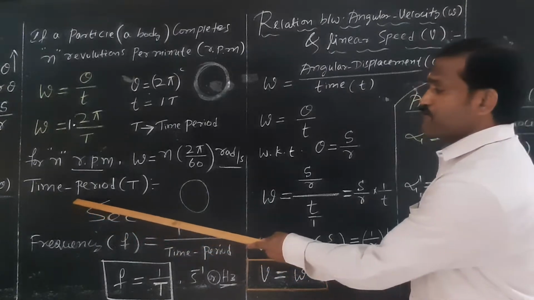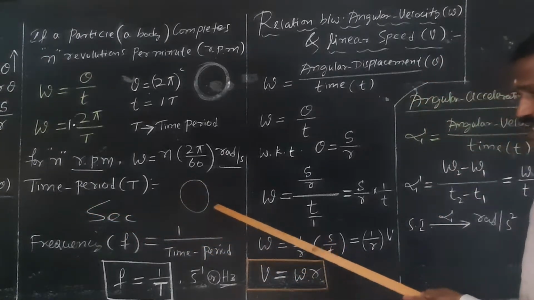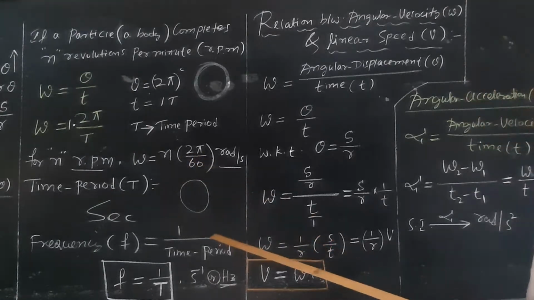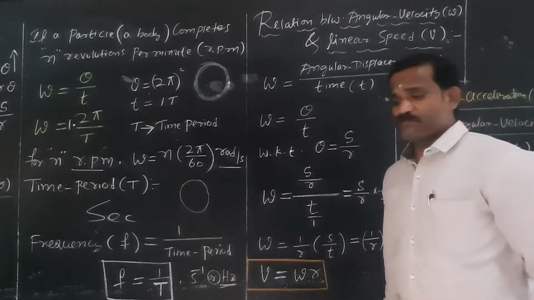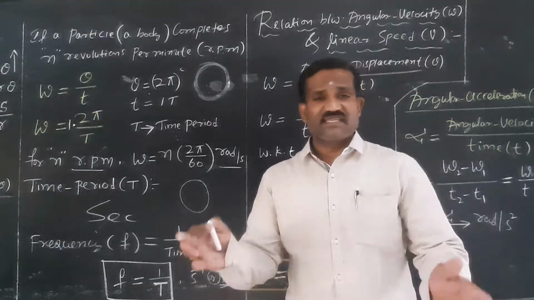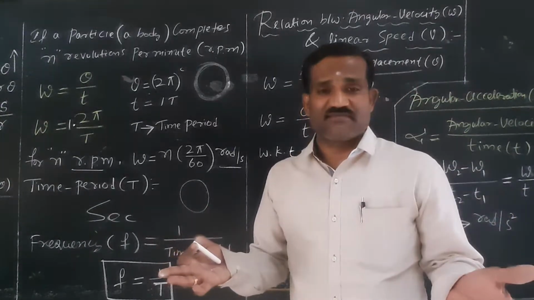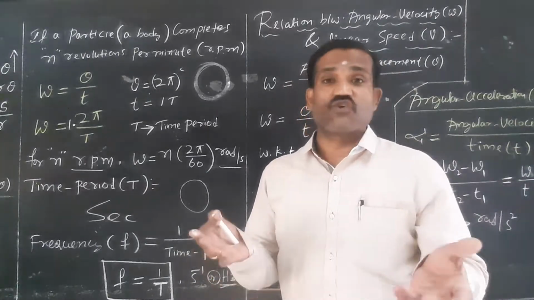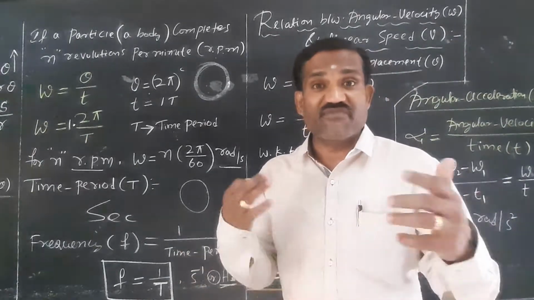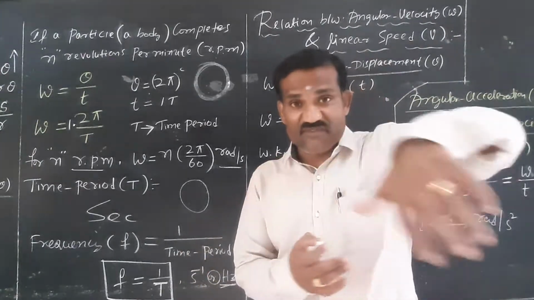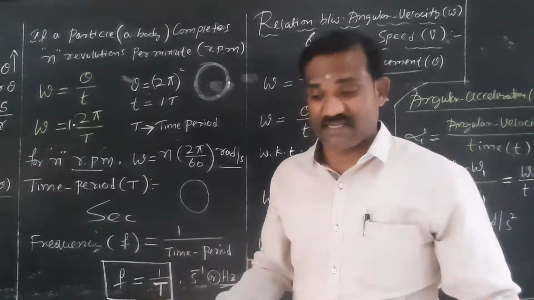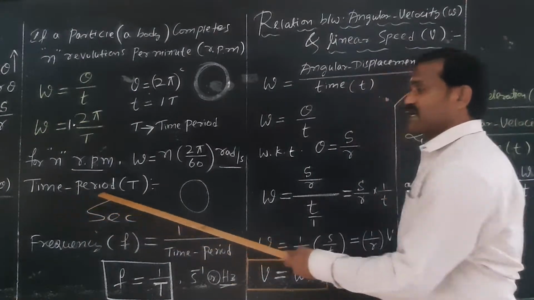I'll repeat. What do you mean by time period? Time taken by the particle or a body to complete one rotation or one revolution is called time period. You know well, what is the time period of rotation of the earth about its own axis? Rotation of the earth is 24 hours. Time taken for the revolution of the earth around the sun is 365 and a quarter days, right? So that is what is called time period.